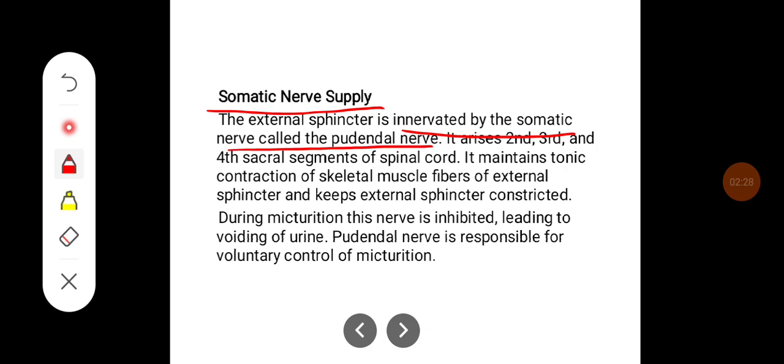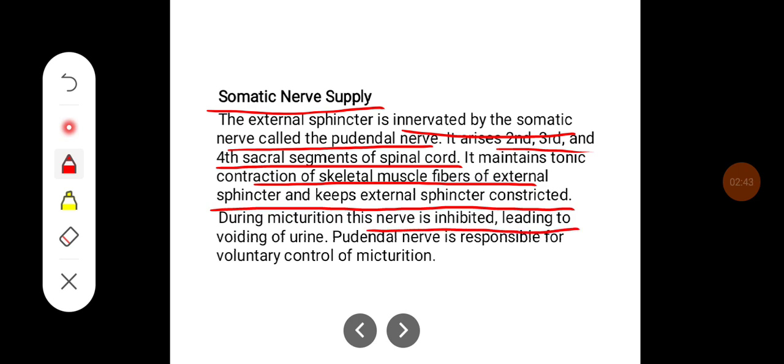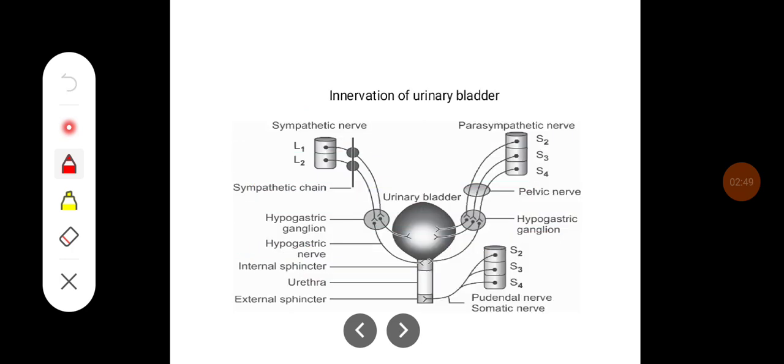It arises from second, third, and fourth sacral segments of spinal cord. It maintains tonic contraction of skeletal muscle fibers of external sphincter and keeps the external sphincter constricted. During micturition, this nerve is inhibited, leading to voiding of urine. Pudendal nerve is responsible for voluntary control of micturition.